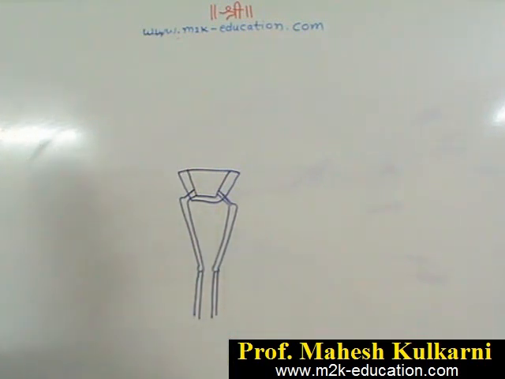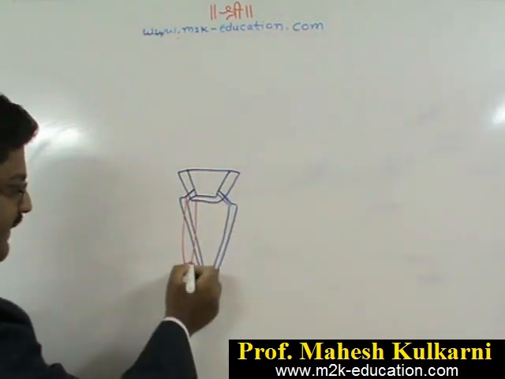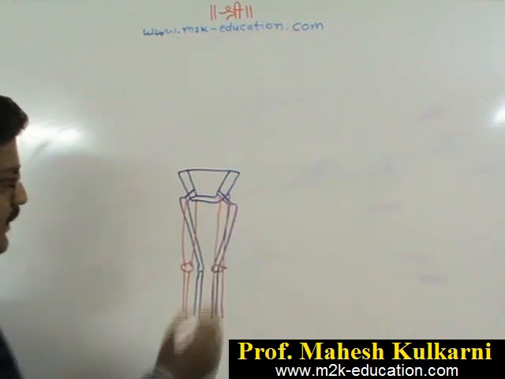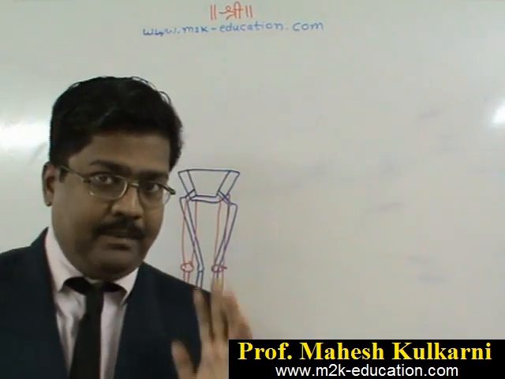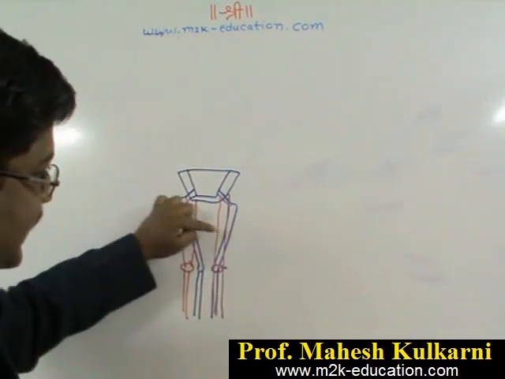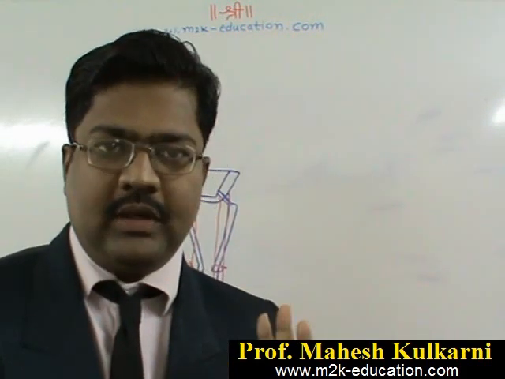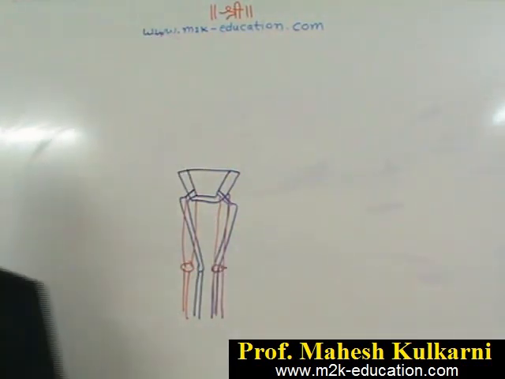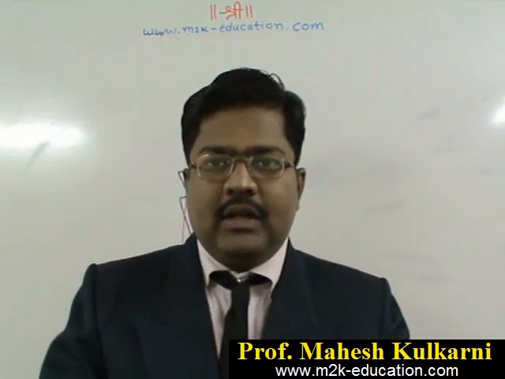In case of ape, you will find that they are almost parallel. And therefore, apes are not able to stand in an erect posture. Whereas because of this bend, humans are able to stand in an erect posture very easily. So this is the difference between man and ape. The predominant differences are like that.